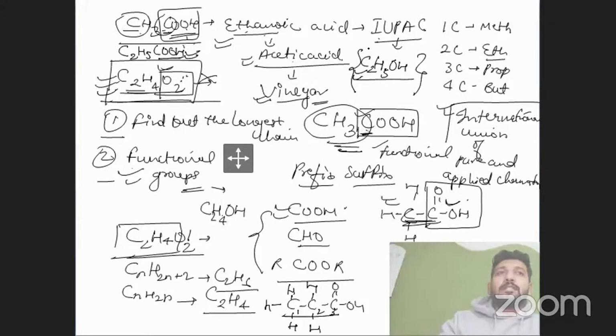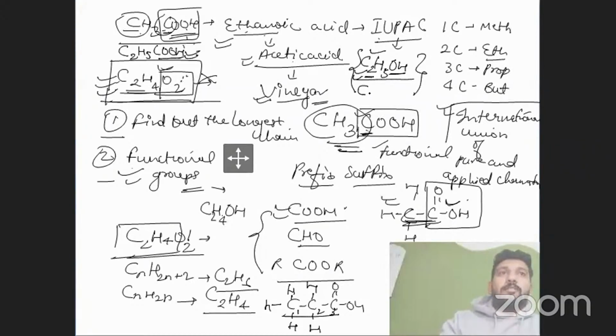Can you please tell me what this is? I will explain it in the video, right? There's a 2 carbon chain and we have a specific functional group OH, right? It's ethanol. Sir, ethanoic acid. Ethanol, right? Yes, sir.